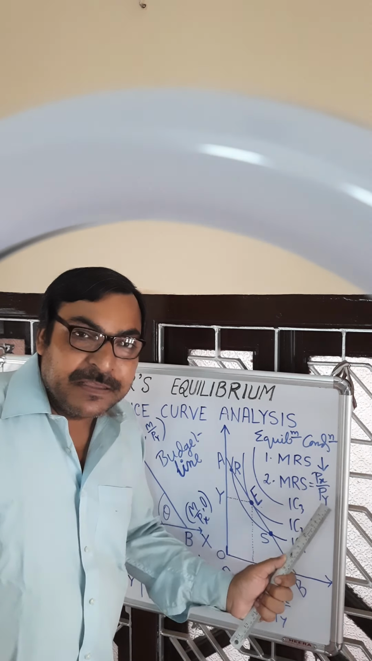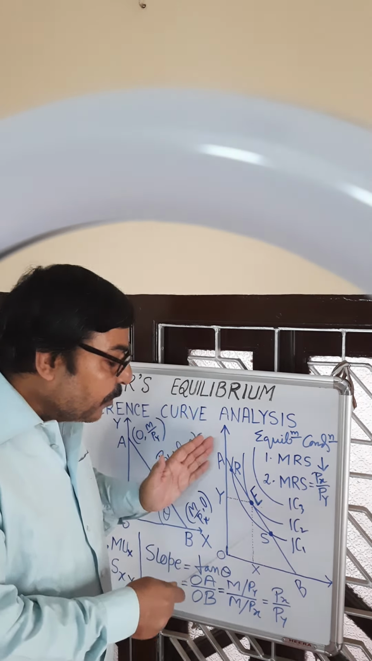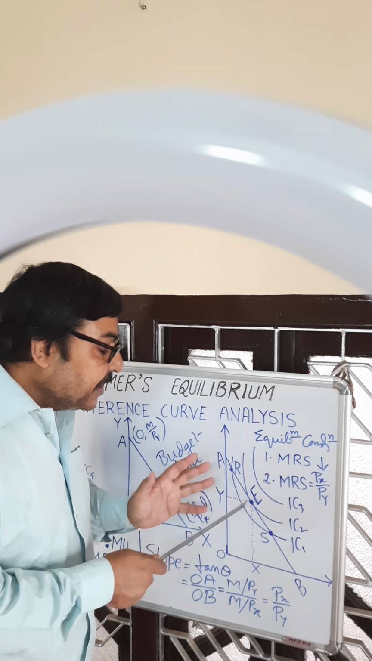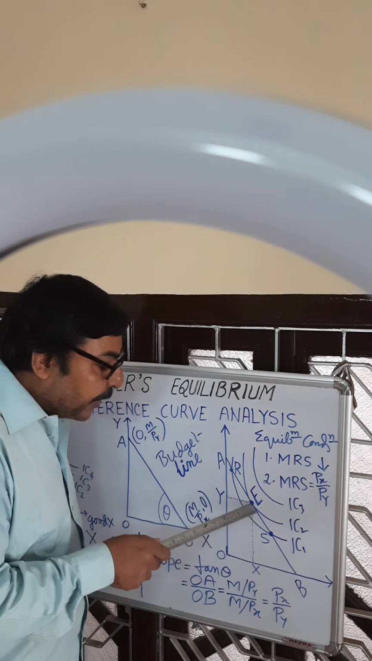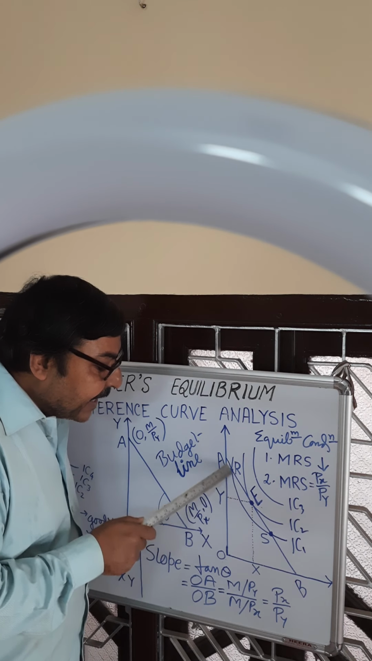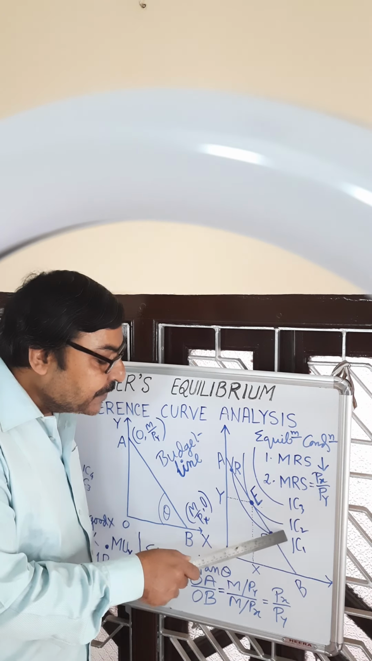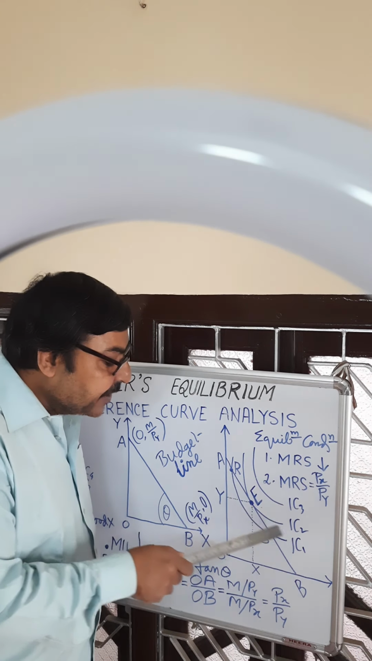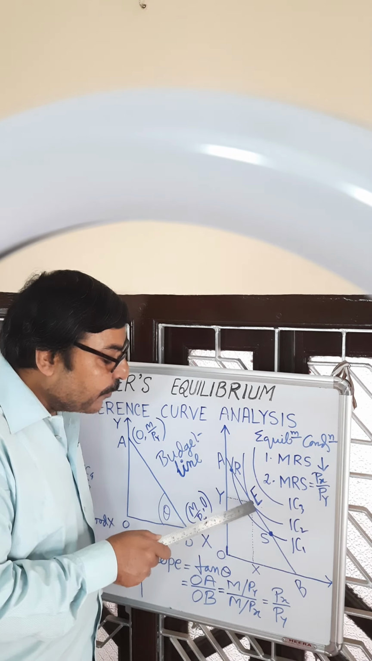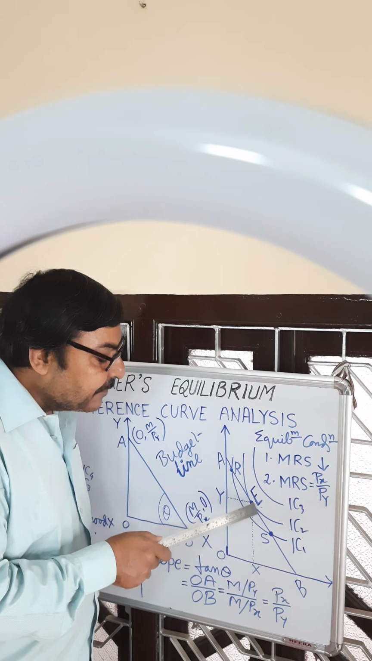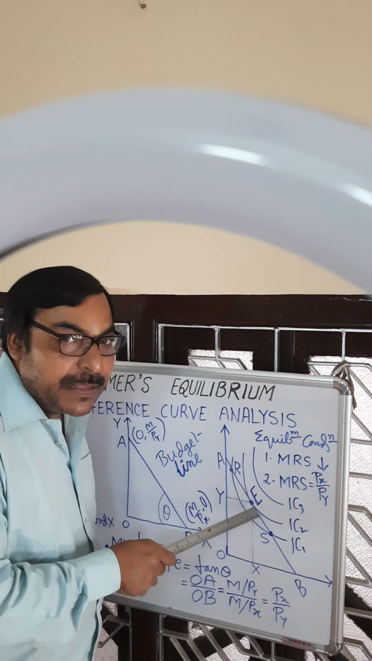Px by Py is nothing but the slope of the budget line. See the diagram, where we observe the slope of the indifference curve is equal to the slope of the budget line. This is at point E, where the budget line becomes a tangent to the indifference curve IC2. At this point, the slope of the indifference curve is equal to the slope of the budget line. So E is the equilibrium point.